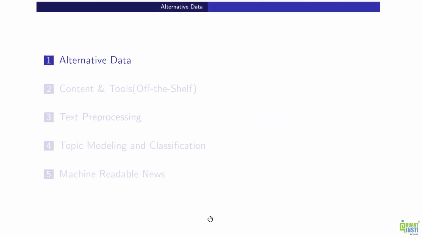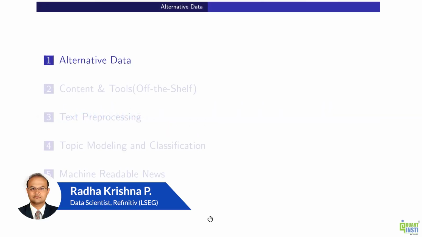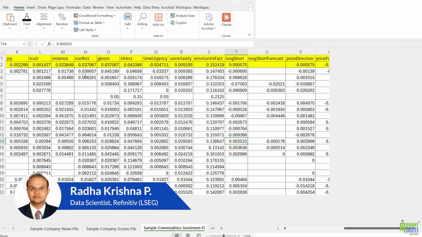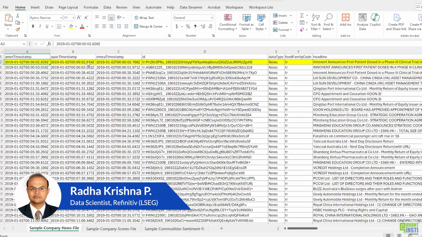So the idea is to use the data, showcase the data, because without data, it's very difficult to even talk about extracting signals or how people are using it. So we will take LSEC data as an anchor. What you're seeing on my screen is an Excel worksheet. I've deliberately made it simple so that we can understand. Typically, this is usually in JSON format or XML format.